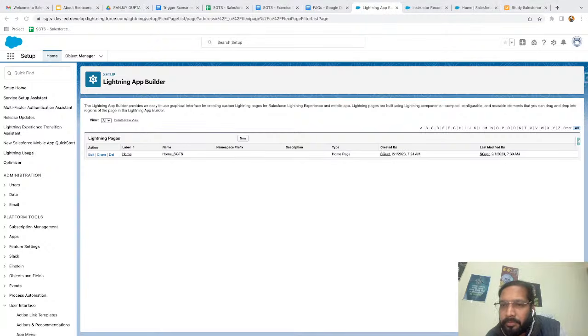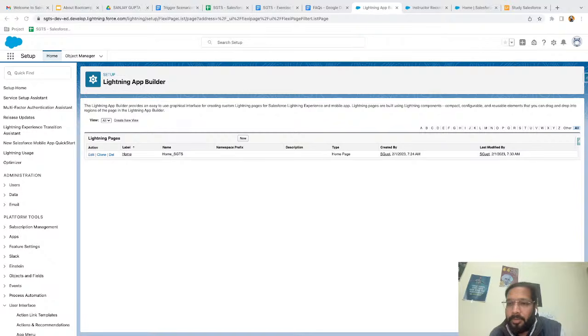You can share the home page only with profile? Yes, because for home page we don't have record type, so it will be shared with app and profile. If we have multiple apps, then will it accept label as home for? Yes, it will accept. And you can assign one home page to multiple applications. Like we assigned our home page to two applications. One is SGTS standard and one is SGTS console.